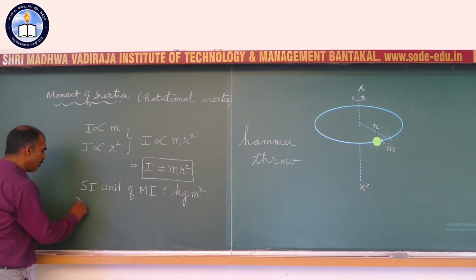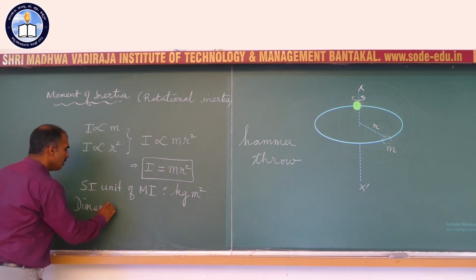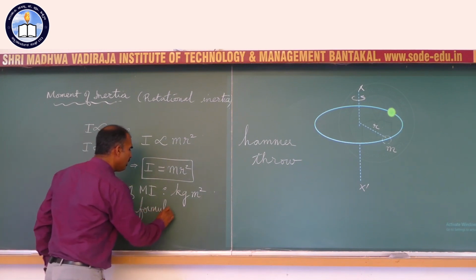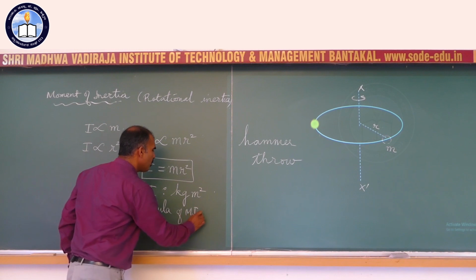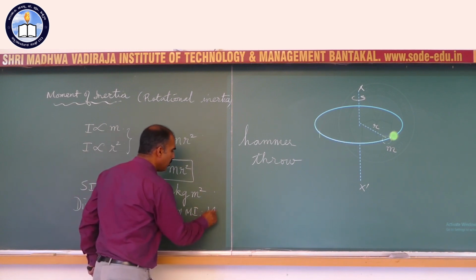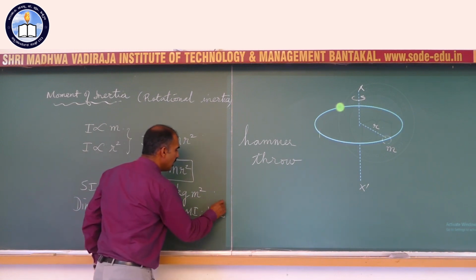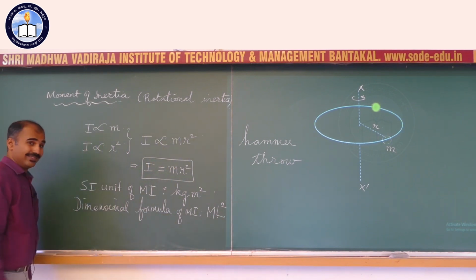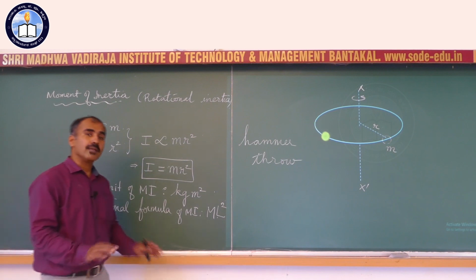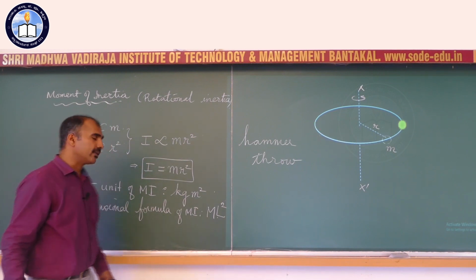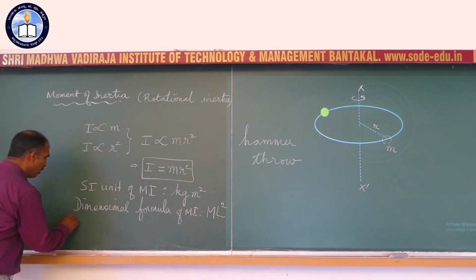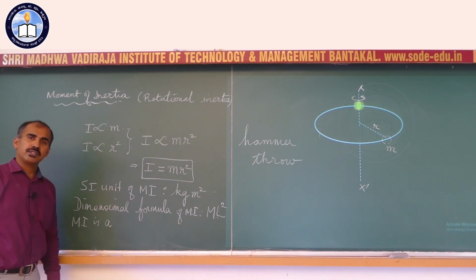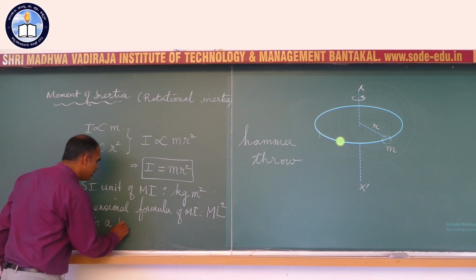So the dimensional formula of the moment of inertia is very easy. M for mass, L squared for length. There is no dimension in time though. And unfortunately it is neither a scalar nor a vector. Moment of inertia is another kind of physical quantity called a tensor.